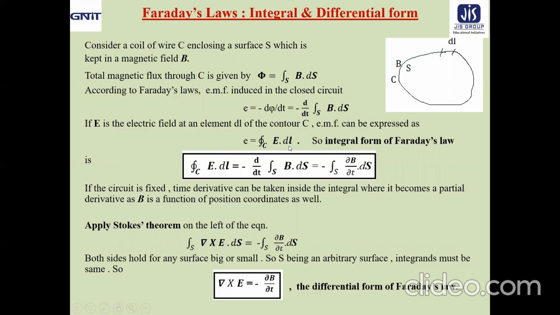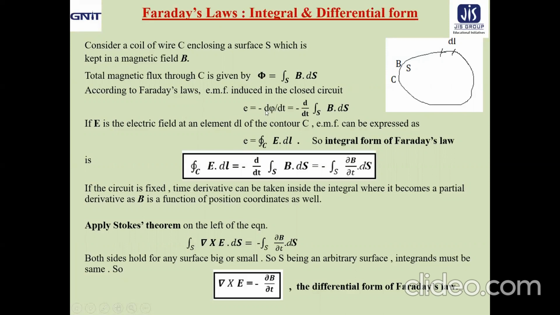I think all of you can remember this definition of EMF from your school level. What does it represent? The total work done in carrying a unit positive charge once round this closed loop of wire is nothing but the electromotive force, that is EMF.